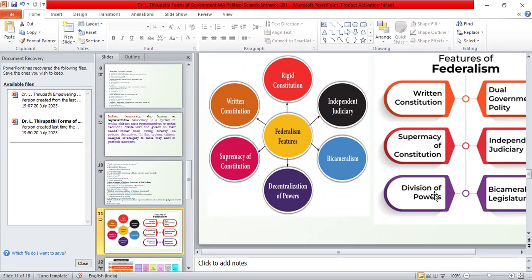That's the Panchayat Raj, urban or local government. This is called third tier.